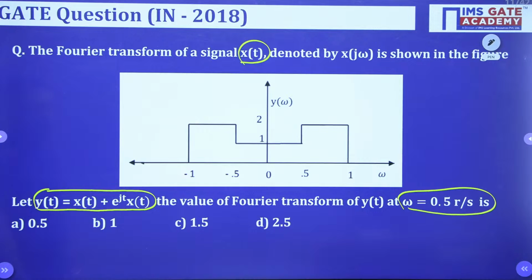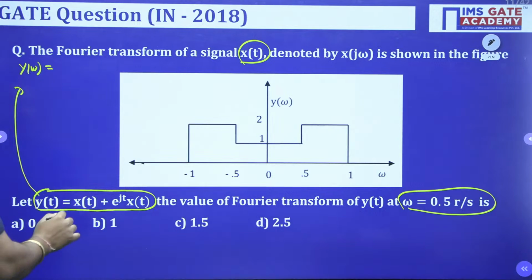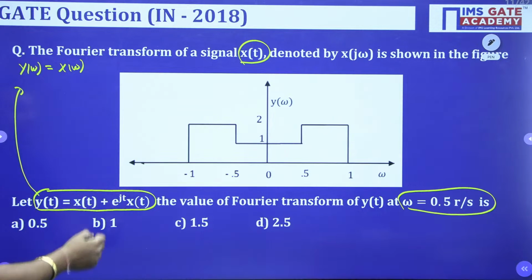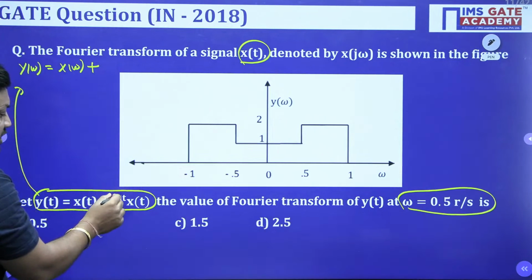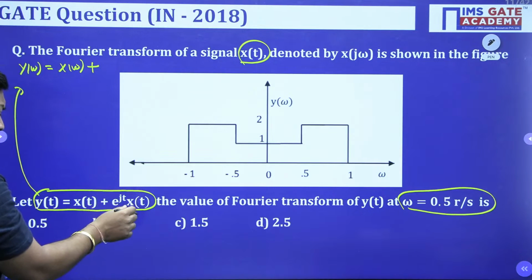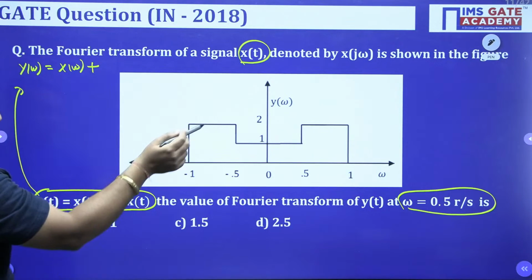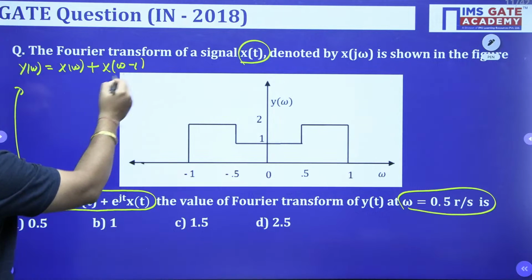All of you guys, just let me know what is the answer. Students, simply you can directly write the Fourier transform expression. So Y(omega): the Fourier transform of x(t) is nothing but X(omega), and here e to the power jt x(t) represents frequency shifting, and frequency shifting always carries the opposite sign. So e to the power j omega 0 t x(t) becomes X of omega minus omega 0. Here the multiple of t and j is 1, so it will shift by 1. So opposite sign, it will be X of omega minus 1 only.